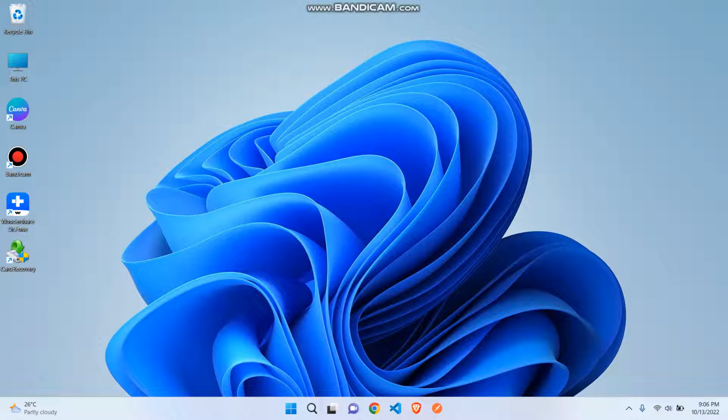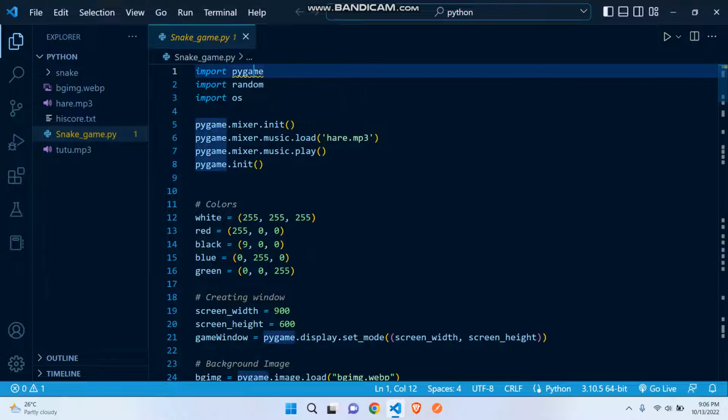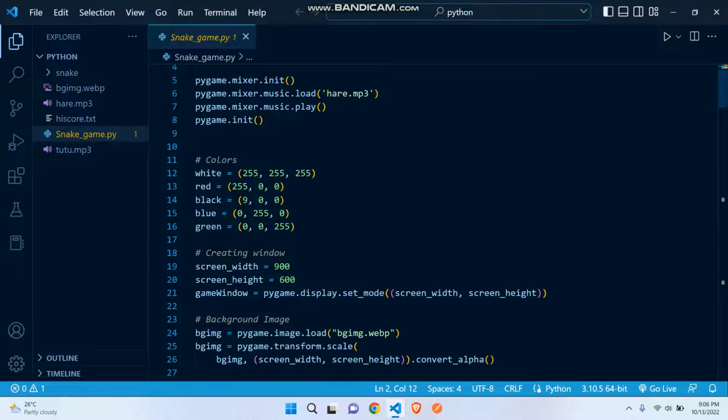As this is our sixth day, we have done something special today. Let's look into the code. So today we have made a snake game with Python by using the Python random module.